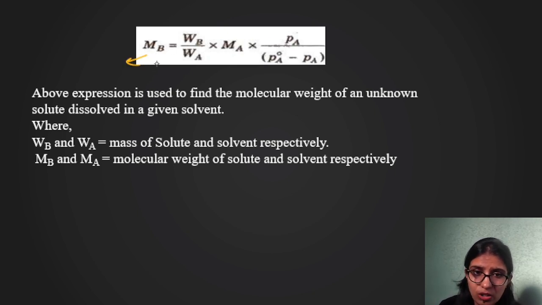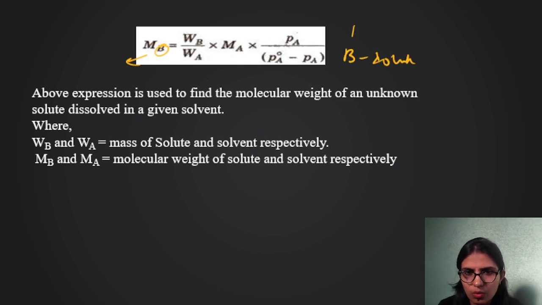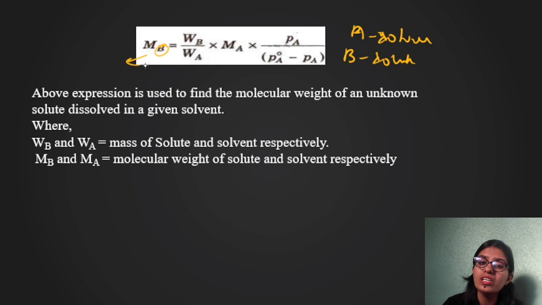It is the molecular weight of solute. B is the solute and A is the solvent. So MB means the molecular weight of solute. So using this formula, can I find out the molecular weight of solute? True? Yes.